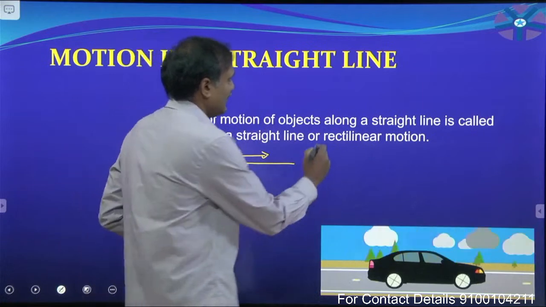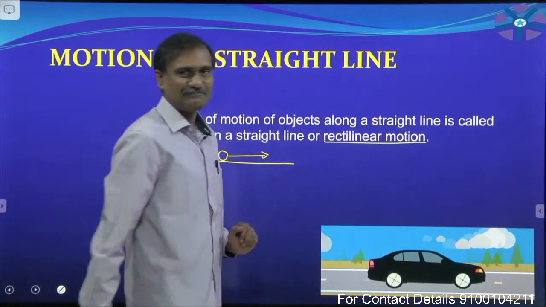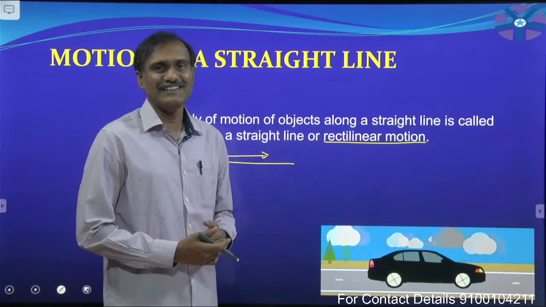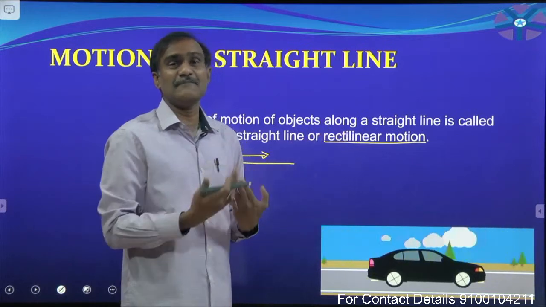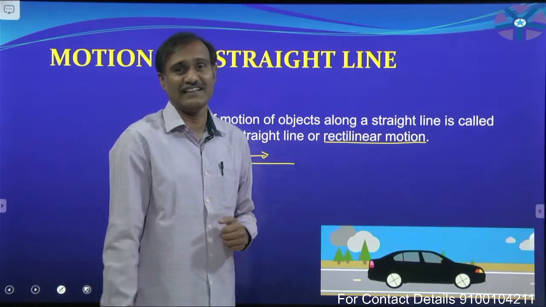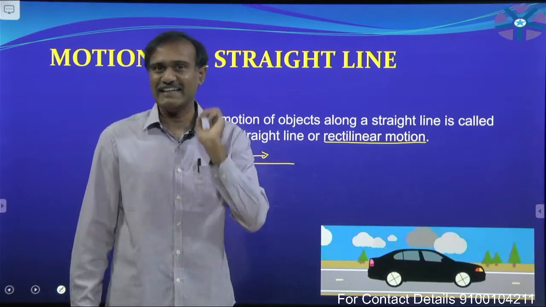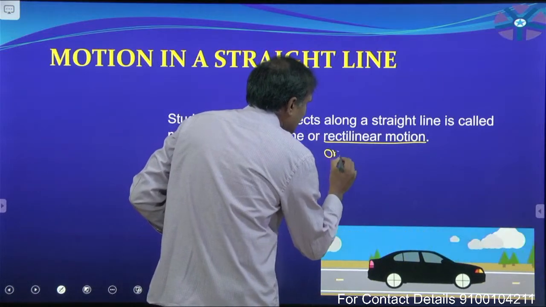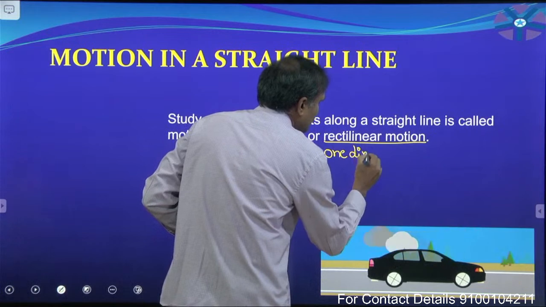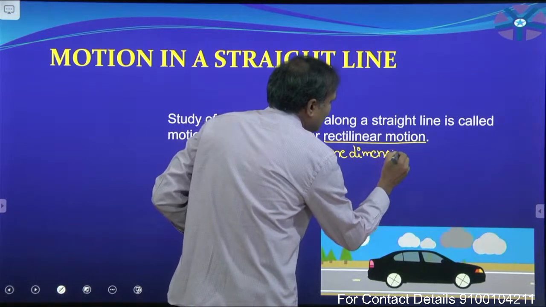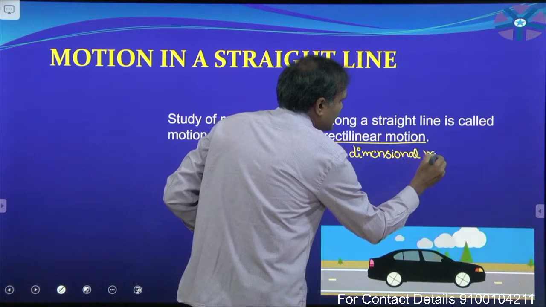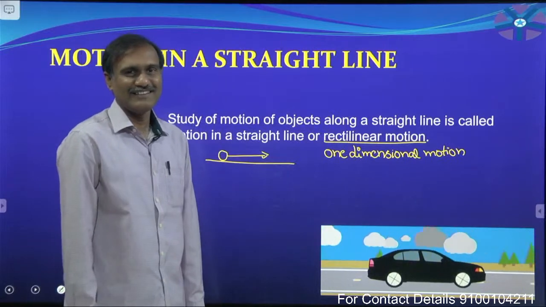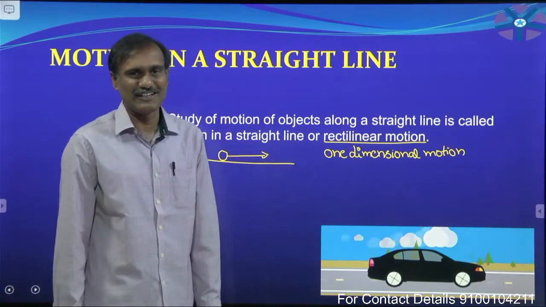Also, we call it rectilinear motion. Linear motion, nothing but a particle or object moving along the same straight line. That we call rectilinear motion. And also, we call this rectilinear motion one dimensional motion. I will describe one dimensional motion also.